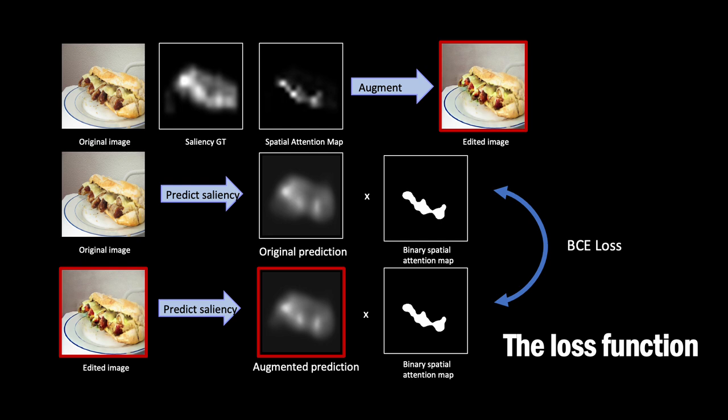Specifically, the loss asks, did you increase the saliency prediction over this region after the augmentation? In other words, we penalize the model if it underestimates the saliency of the edited regions. By applying this loss alongside our augmentations, we consistently improve the performance of state-of-the-art saliency prediction models.